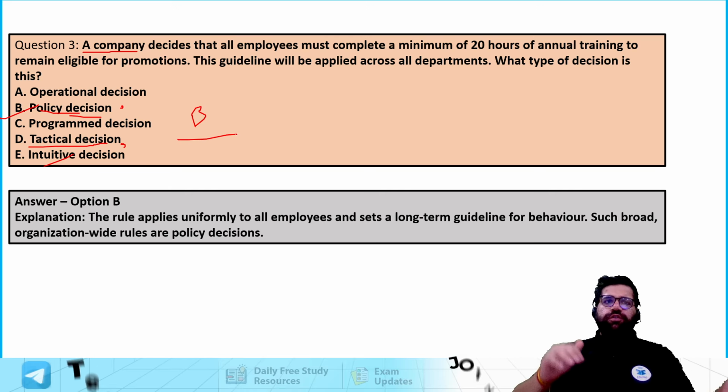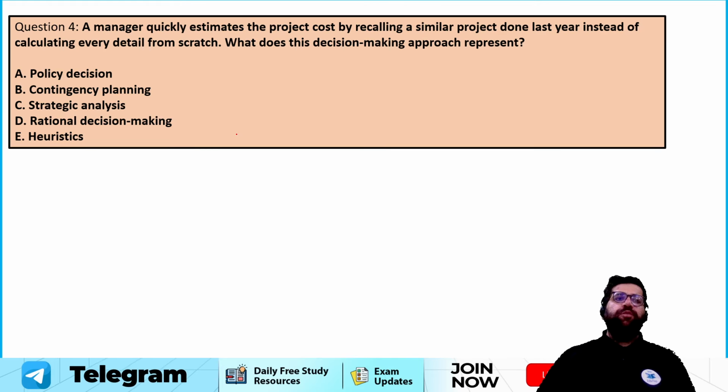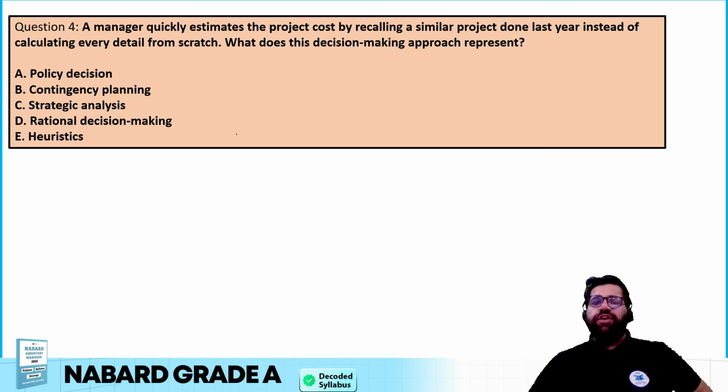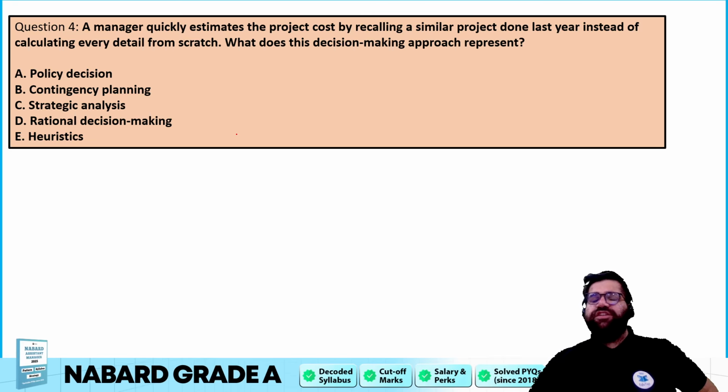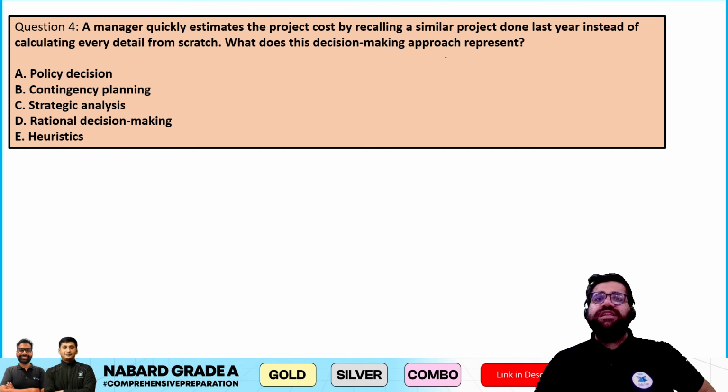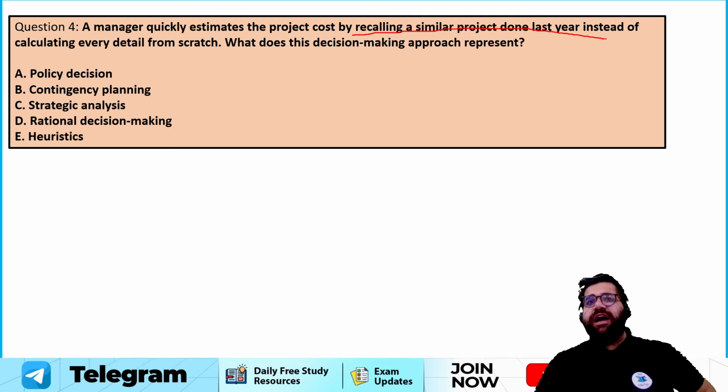Cool. So this is the question number 3. Now moving to question number 4. A manager quickly estimates the project cost by recalling a similar project done last year instead of calculating every detail from scratch. What does this decision making approach represent? Is it policy? Is it contingency? Is it strategic? Is it rational decision making or heuristic? A manager quickly estimates the project cost by recalling a similar project done last year.